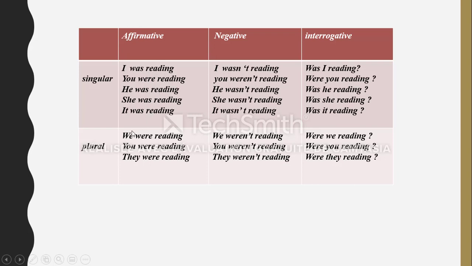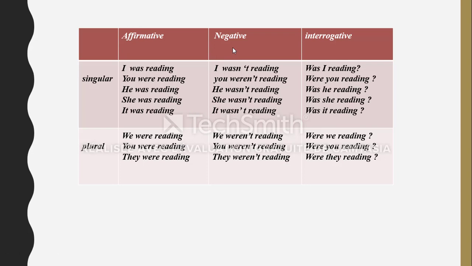Okay, then we have the plural form. We have we were reading, you were reading, they were reading. The same thing. So here we have verb to be were plus verb read plus ing. Okay, now let's go to negative form.